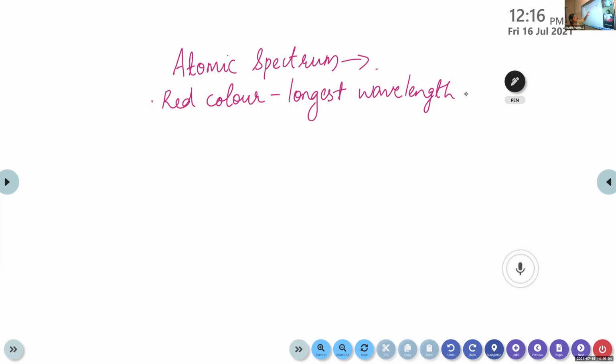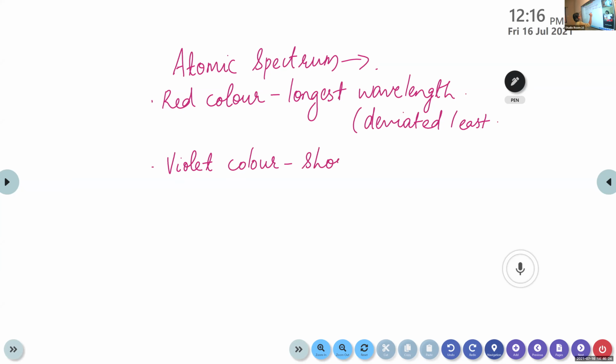And violet color has the shortest wavelength. It's deviated most.